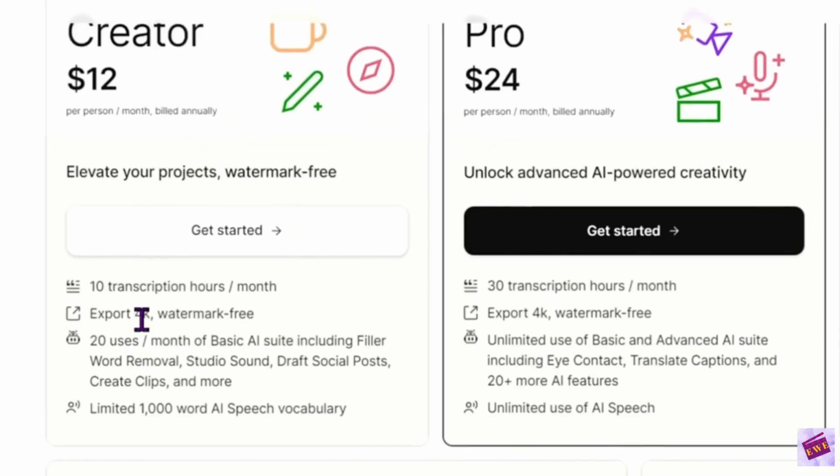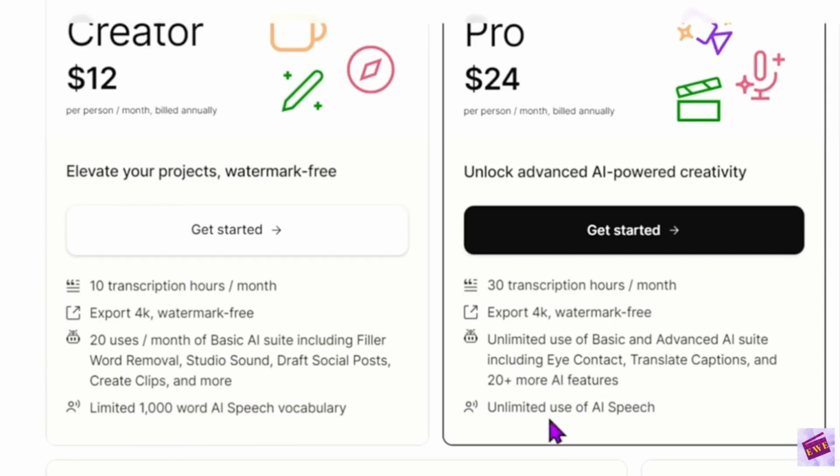For the creator plan, you get 10 transcription hours per month. You can export in 4K with a watermark-free document, and you can use 20 uses per month of the basic AI suite, including the filler word removal, the studio sound, and drafting social posts, creating clips, and more. And I really like that create clip feature, actually. That is something that comes in handy. You're limited to 1,000-word AI speech vocabulary, though.